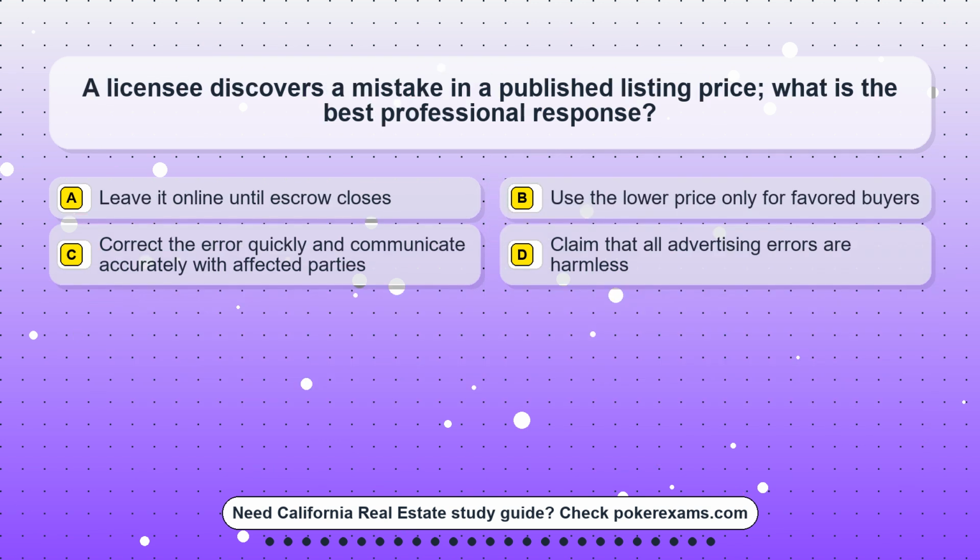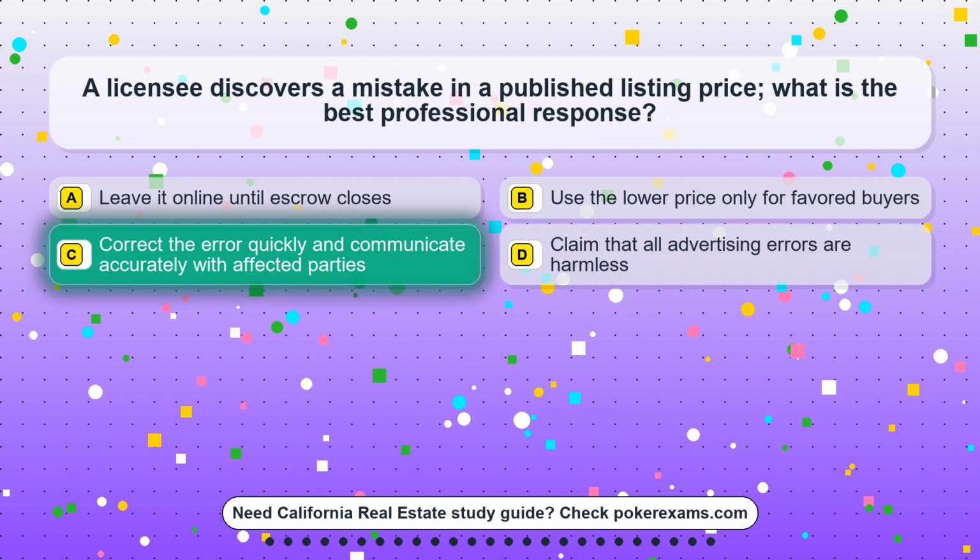Question 18. A licensee discovers a mistake in a published listing price. What is the best professional response? Option A. Leave it online until escrow closes. Option B. Use the lower price only for favored buyers. Option C. Correct the error quickly and communicate accurately with affected parties. Option D. Claim that all advertising errors are harmless.